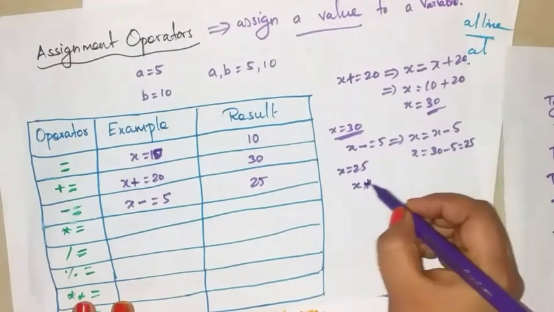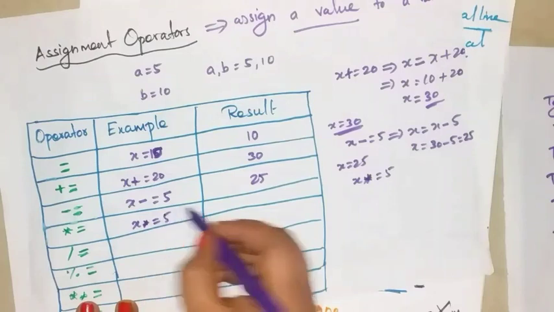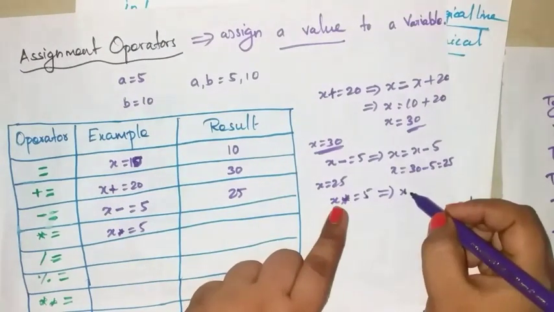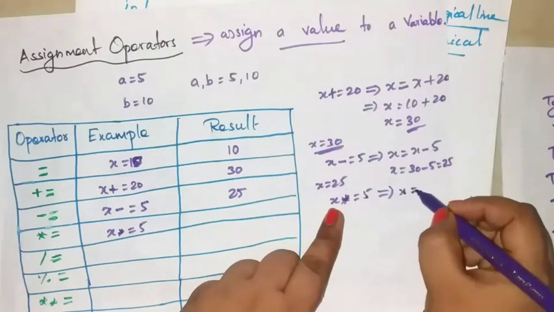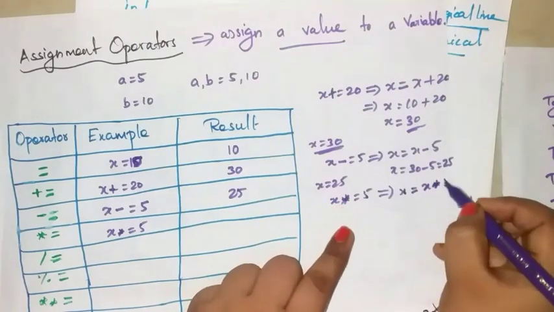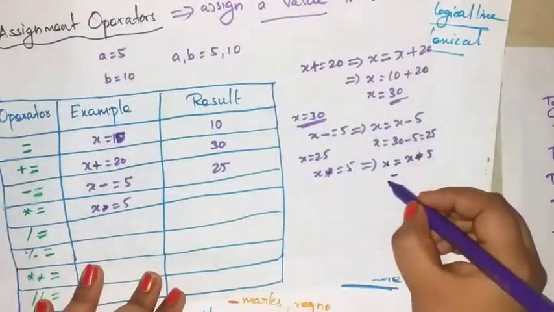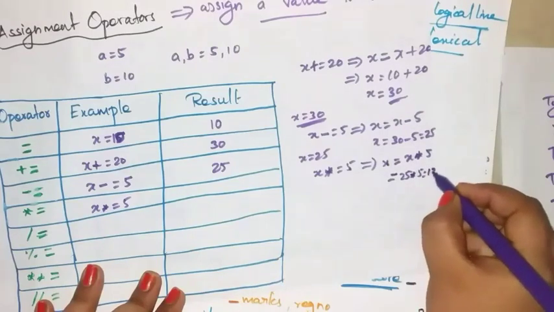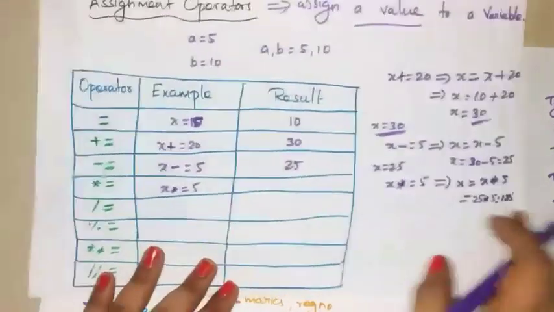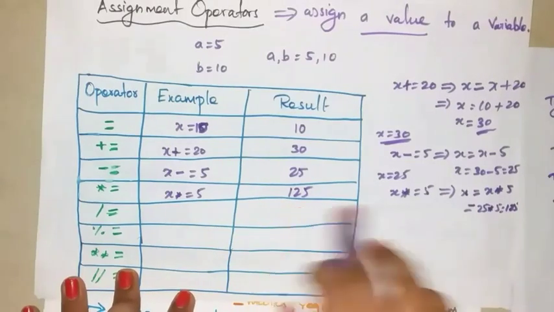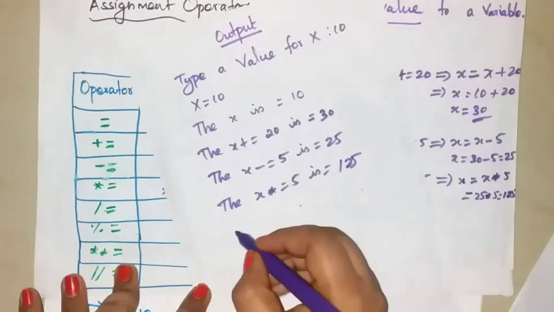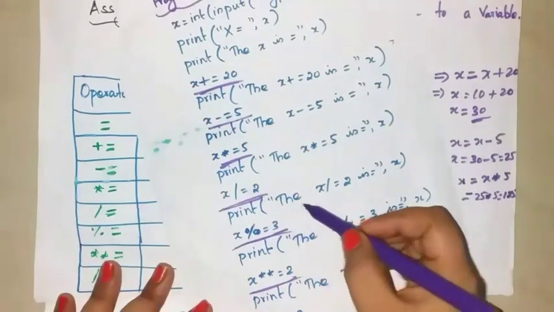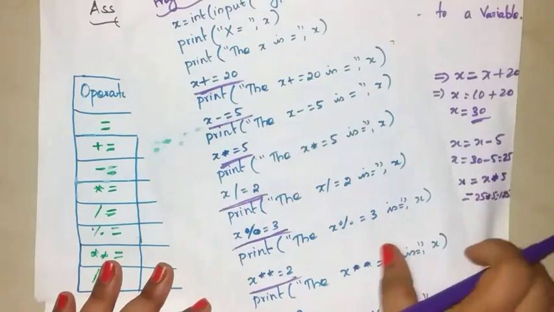Then again do the calculation. X into equal to 5. Here you have to multiply this 5 and x and assign that result to x variable. So x equal to x into 5. What is the value of x? 25. 25 into 5 equal to 125. Now our new x value is 125. Next, x division equal to 2 and print the x division equal to 2 is x.